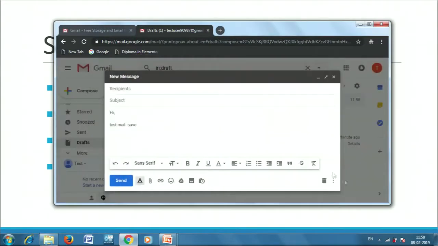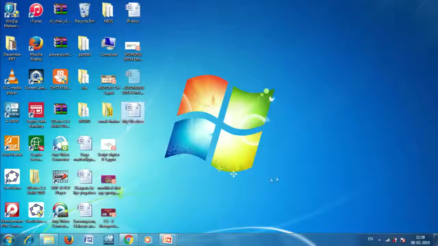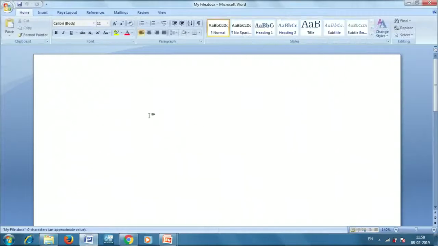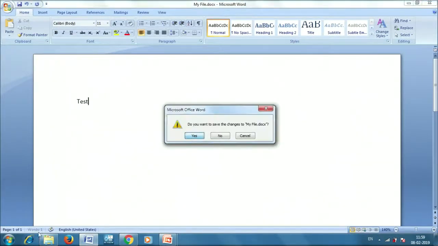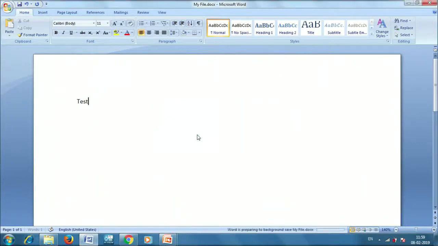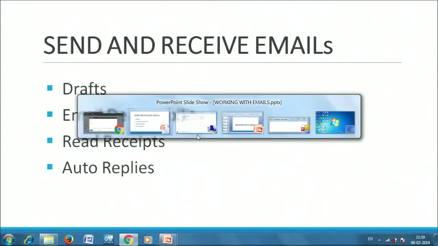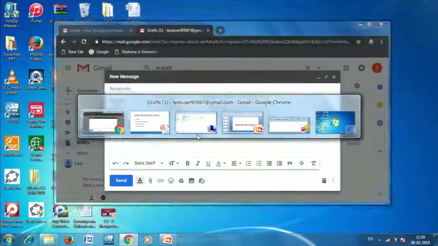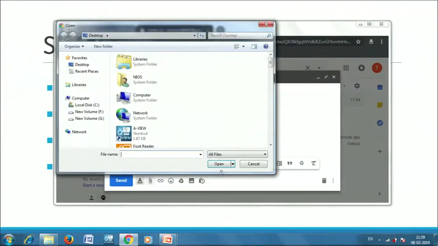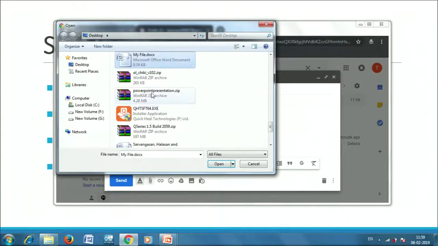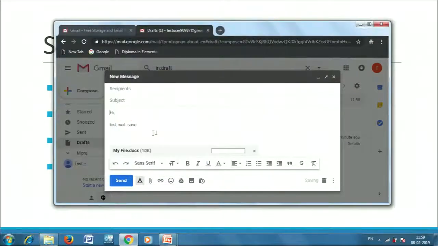Now this file I have just created as a blank file. Google will identify that this file is of 0 bytes and we are not allowed to send this email. So we will write some text in this particular file and save it. And then we will try to attach this as an attachment of my Gmail. Let's say attach and then go to my file. Now Google will attach it in this particular manner. You can see that this file that you are trying to send is attached with this email.